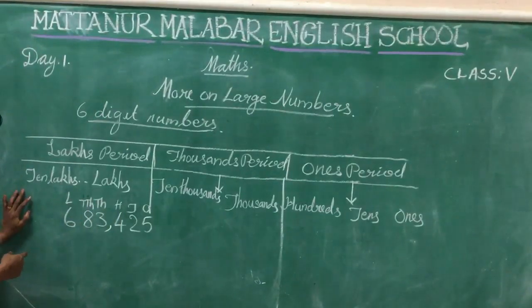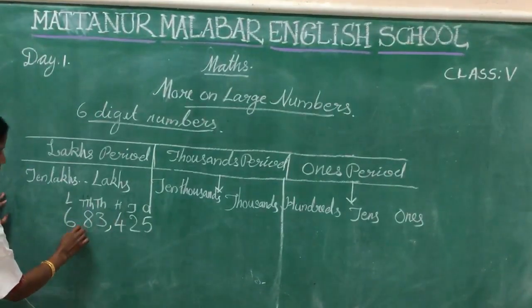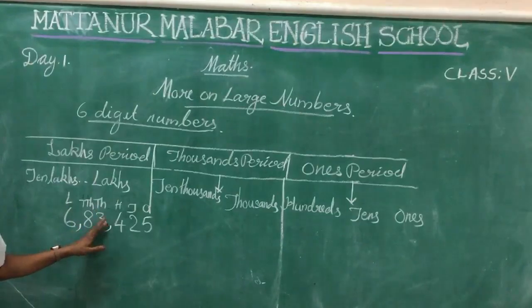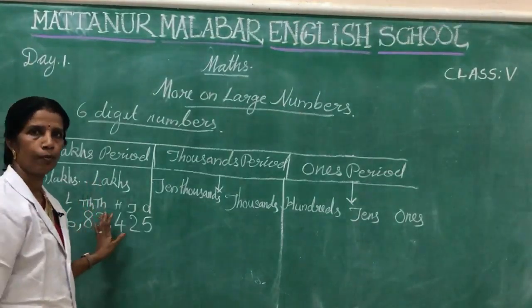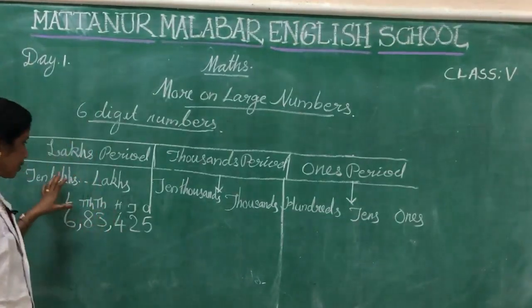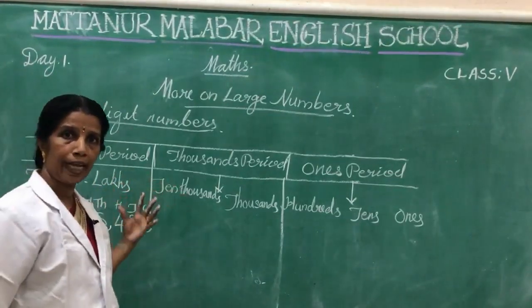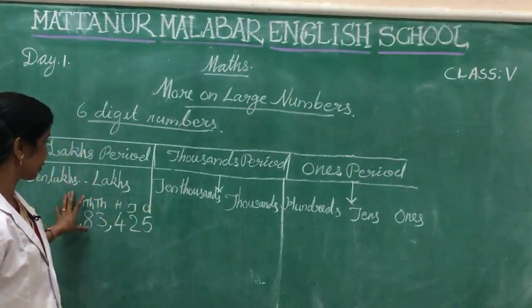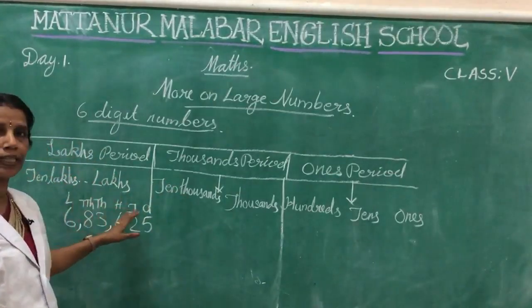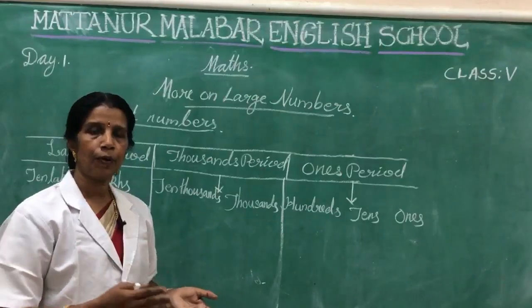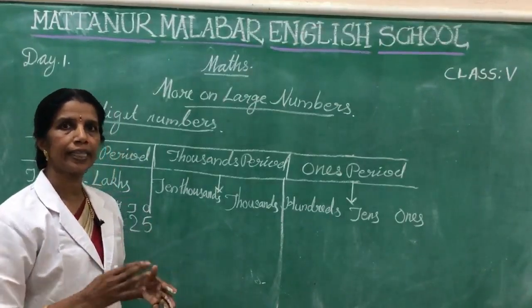That is thousands period. Then here we want to put one more comma, for separating lakhs and thousands period. Okay, here we studied about the periods, place values and how we can separate them using commas. For each and every period we want to put one comma for separating these periods.